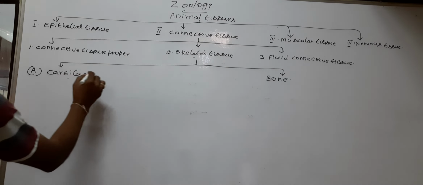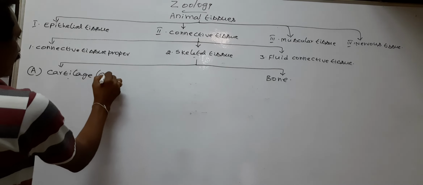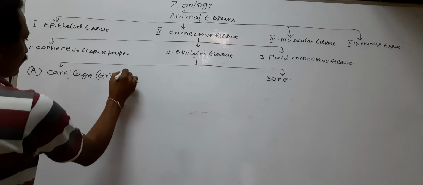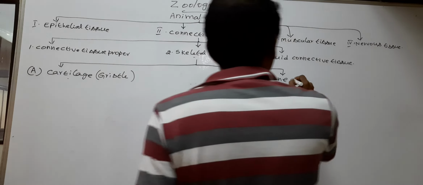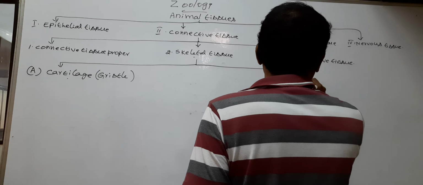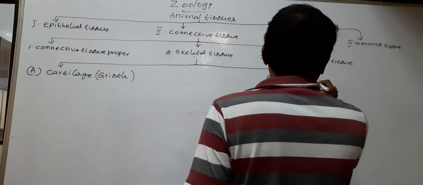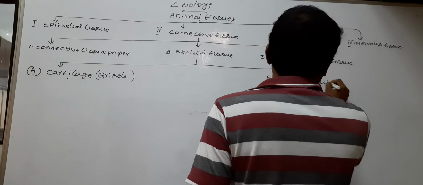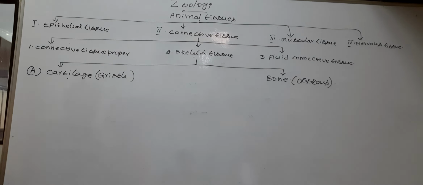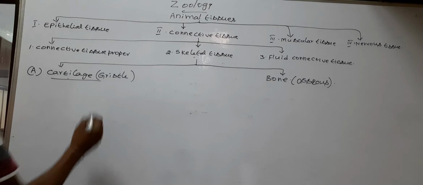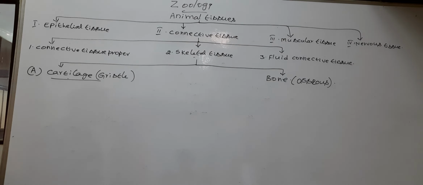Here cartilage is also called gristle. Bone is also called osseous. First we discuss the cartilage or gristle.